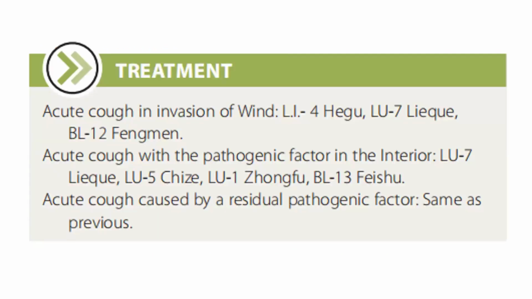For the treatment, acute cough in invasion of wind, we use LI4, lung 7, and bladder 12. Acute cough with pathogenic factor in the interior, we use lung 7, lung 5, lung 1, and bladder 13. Acute cough caused by residual pathogenic factor, same as previous.